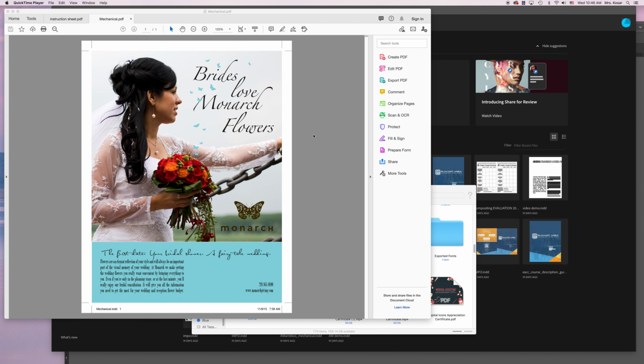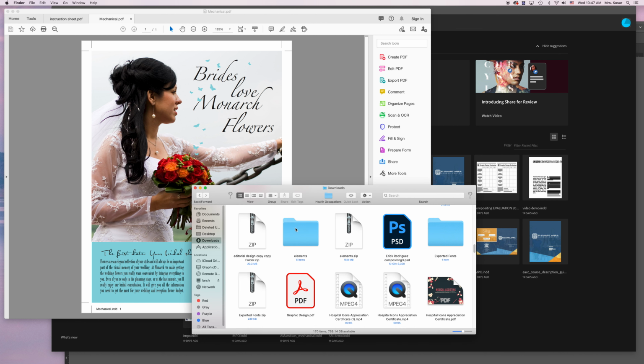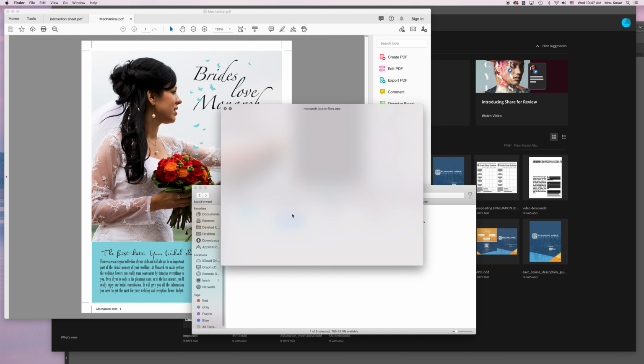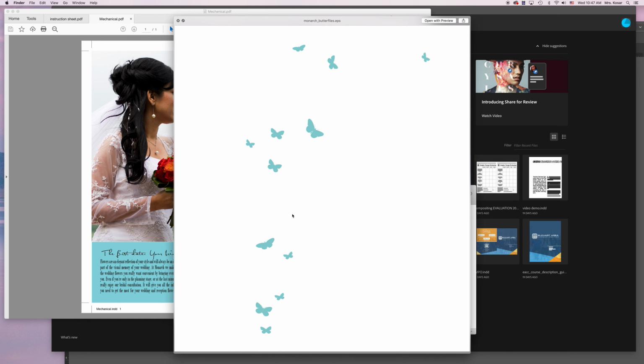We're going to learn how to use InDesign today. So we're going to try to recreate this ad. I sent you guys a folder, or you can find it in Google Classroom, and it's called Elements. It's probably a zip file, but when you double click on that, it should open up a folder. And in that folder, you're going to see these butterflies.